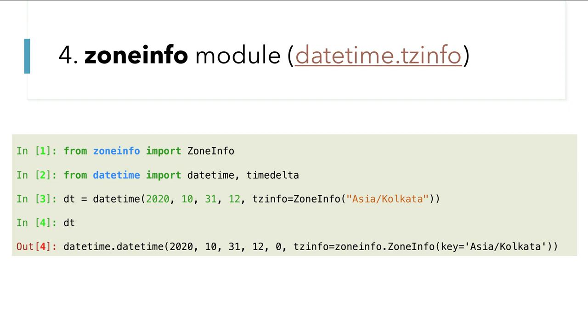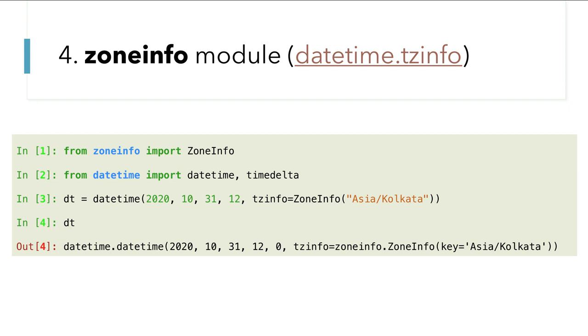Now you can use this ZoneInfo object wherever you want to use time zone information. As you can see, I have taken one example from datetime, where I am creating a datetime object calling Asia/Kolkata ZoneInfo.